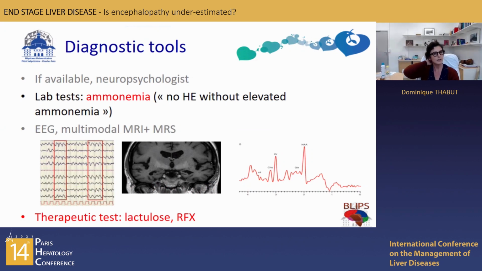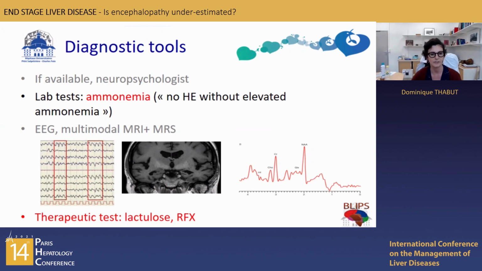So what do we have at our disposition? Well, we can have, if available, neuropsychologists, but we won't have them. Ammonemia is elevated. Remember, no HE without elevated ammonemia. So elevated ammonemia should make you think maybe you have a patient with non-clinical HE. Multimodal MRI or EEG is not available, but the therapeutic test is a very good thing to try if you suspect minimal HE.